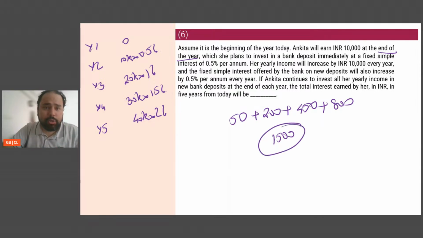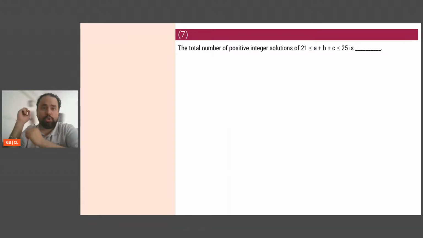Simple, straightforward, nothing to do. One of the earliest questions we should pick up. Okay. The total number of positive integer solutions of 21 less than equal to a plus b plus c less than... Okay. Now this is a direct application of a formula.